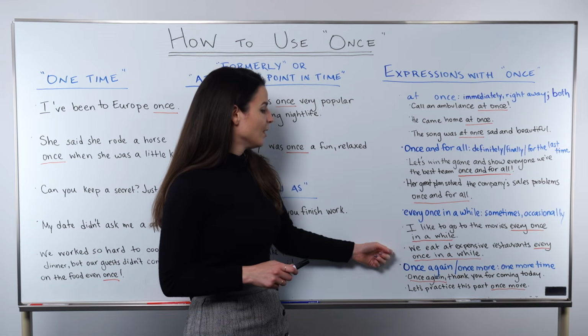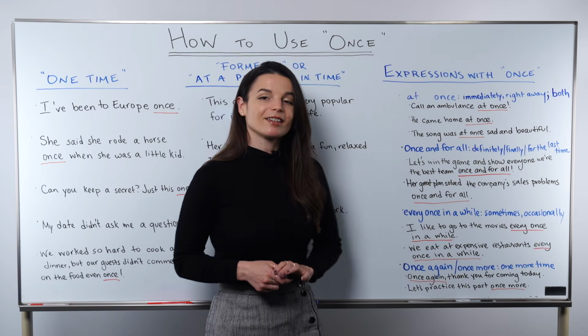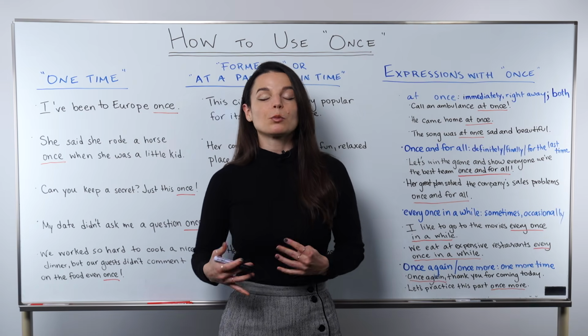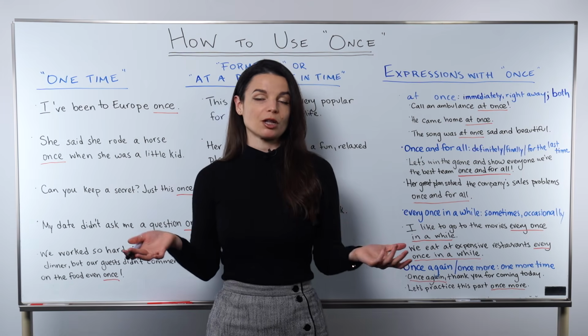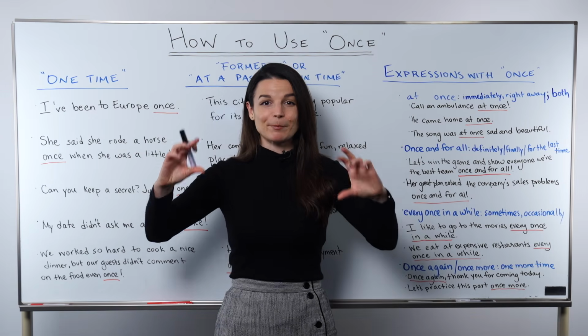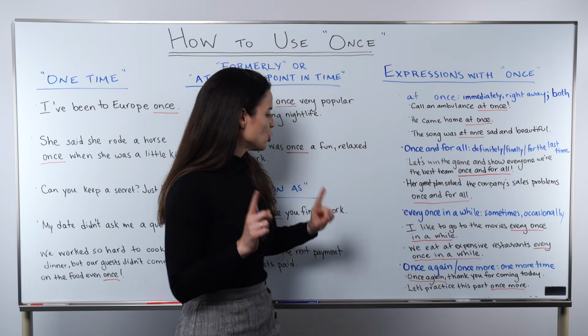One more. We eat at expensive restaurants every once in a while. So again, we're expressing this feeling of occasionally, every once in a while. Again, this is a set expression, which just means sometimes. So, okay, let's continue to the last one.